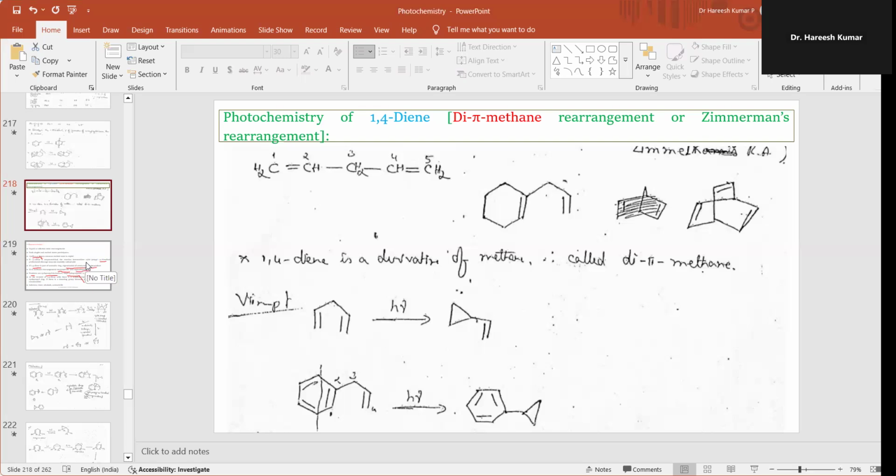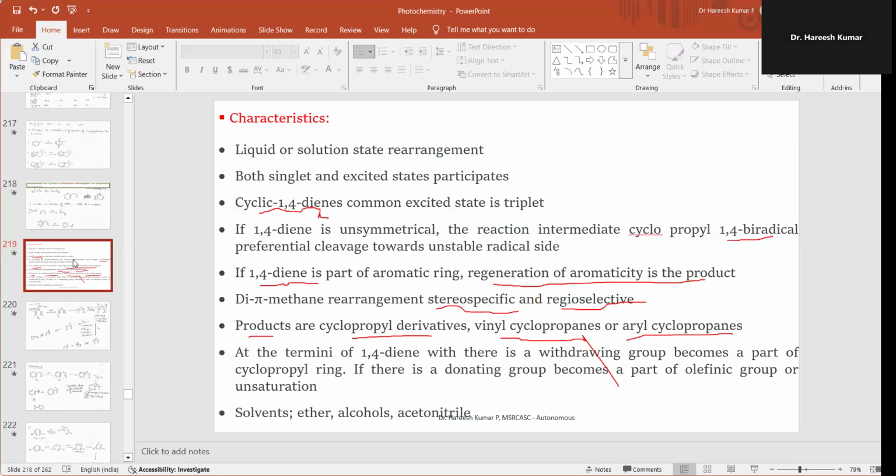So let's look into the characteristics of the dipi methane rearrangement. It is possible in the liquid or solution state. That means the rearrangement occurs in the liquid state as well as the solution state.